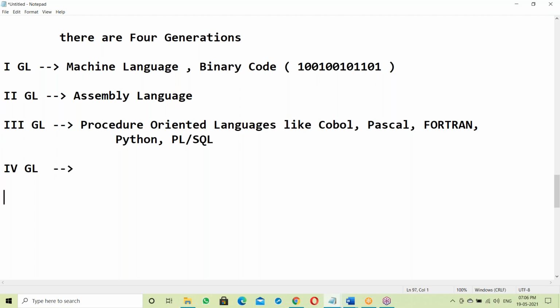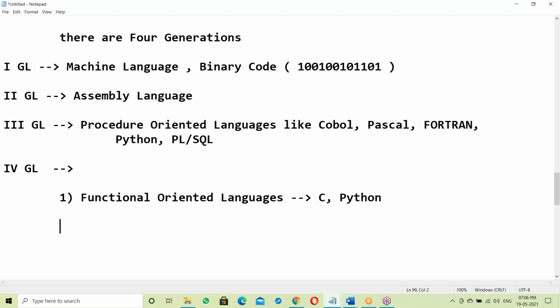Next, fourth generation. In fourth generation, the first one is functional oriented languages. C and Python come under this. C and Python are functional oriented languages.